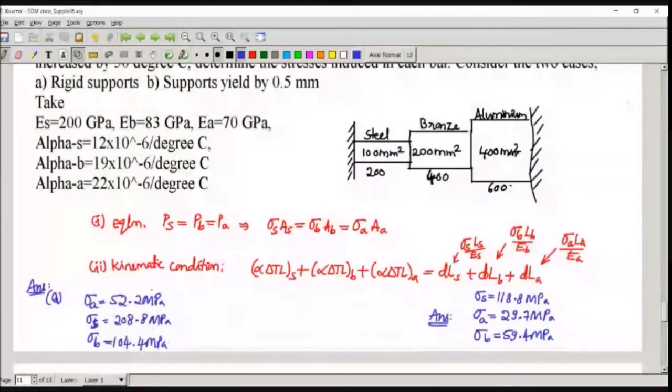See, first case is with rigid supports, and in the second case, support yields by 0.5 mm. You should take for the second case the left hand side, alpha delta T L of steel plus alpha delta T L of bronze plus alpha delta T L of aluminium. These are the free expansion, but restrained expansion will be minus 0.5. Right hand side will be same. So this equation we have to use and you will get these answers. So restrained deformation is not entire free expansion, it is reduced by 0.5 because support itself is yielding by 0.5.